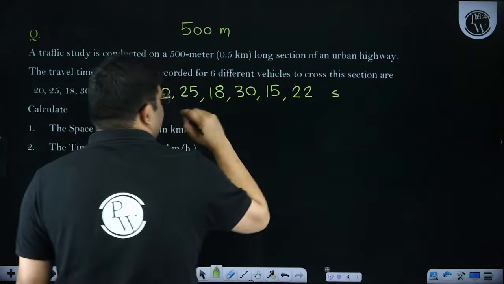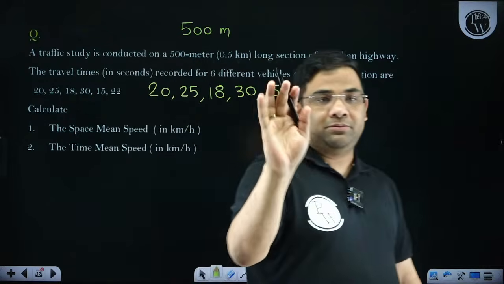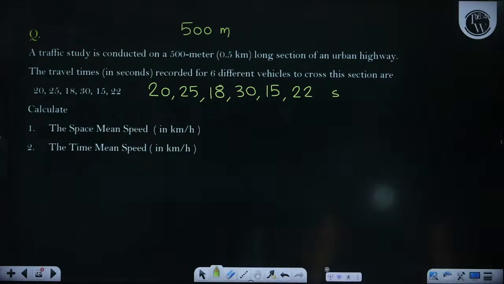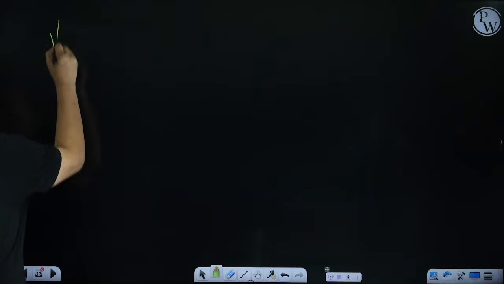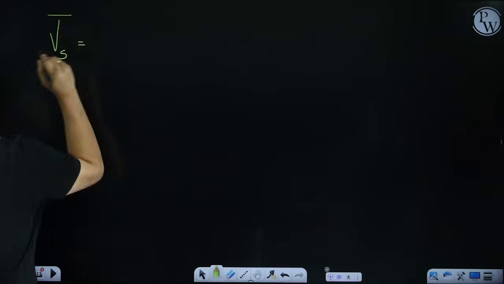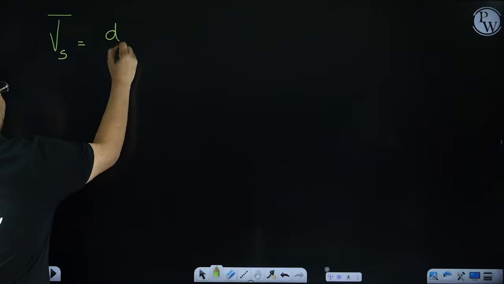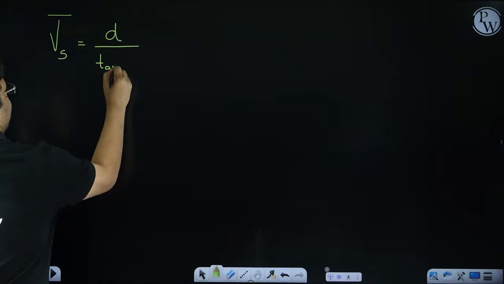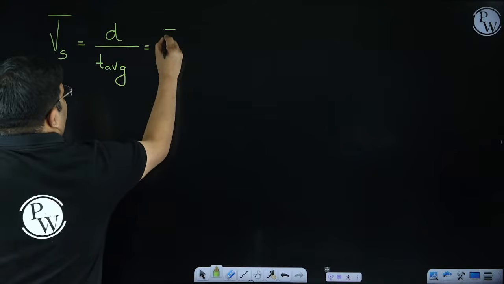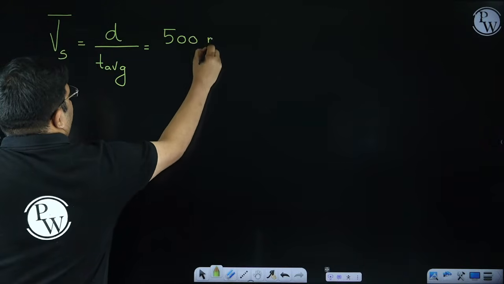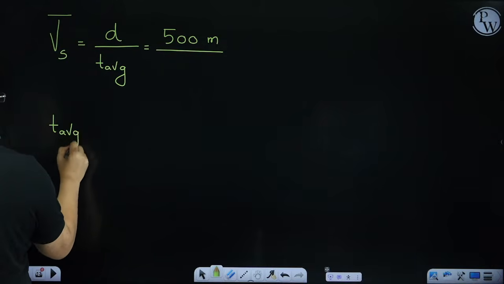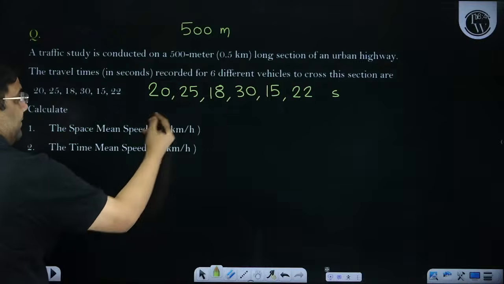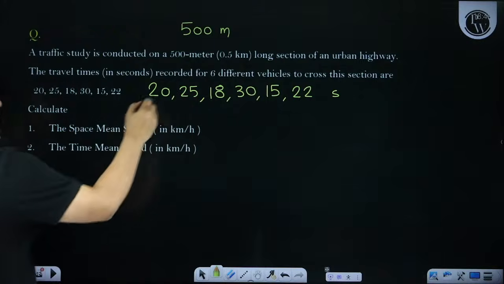Now suppose I want to first find out the space mean speed. How can I find it? Very easy. The space mean speed is the distance d divided by the average time. Now distance d is given, 500 meter. Now what will be the average time? How can you find out the average time? I can just add all these times and divide by 6, because 6 vehicles are there.